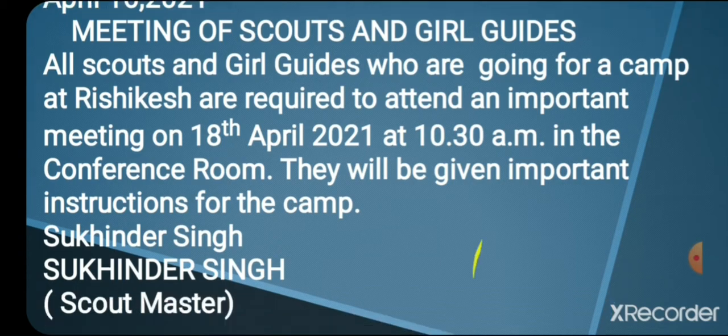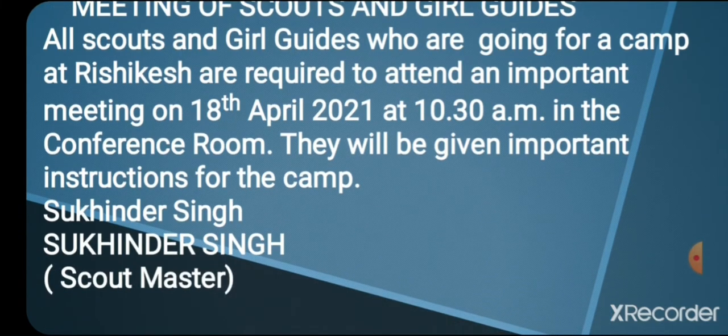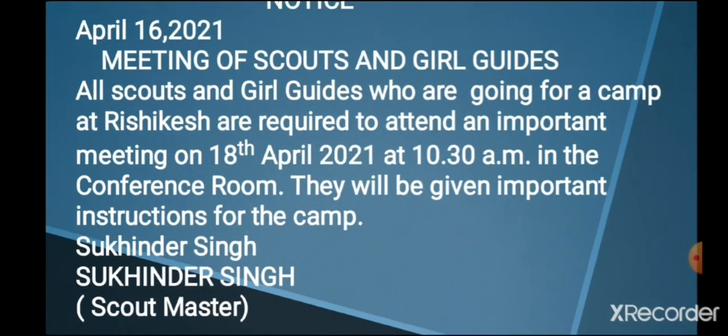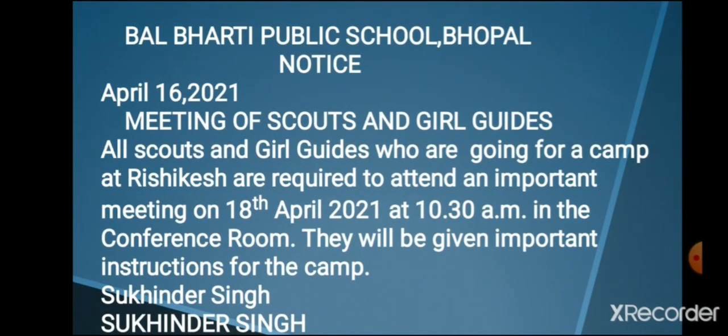After that, beta write down name, that is Sukhinder Singh. And at last, beta write down designation of the issuing authority. We can write down like Scout Master. Okay, and at last, beta put the notice in a box.